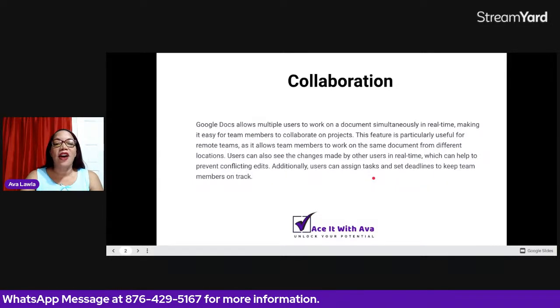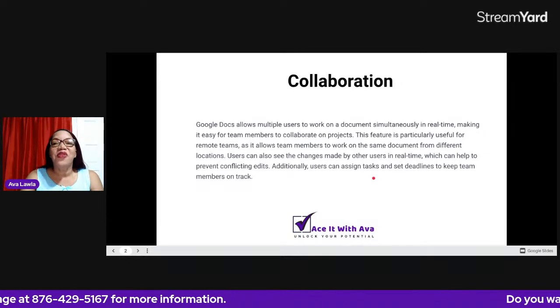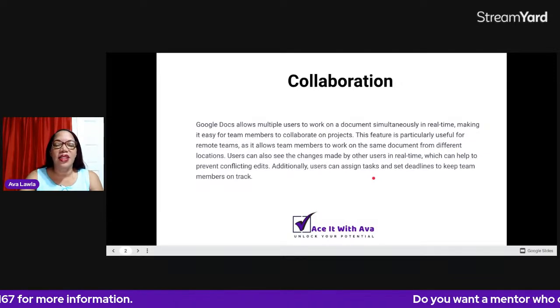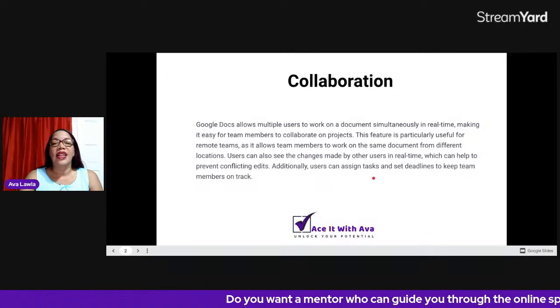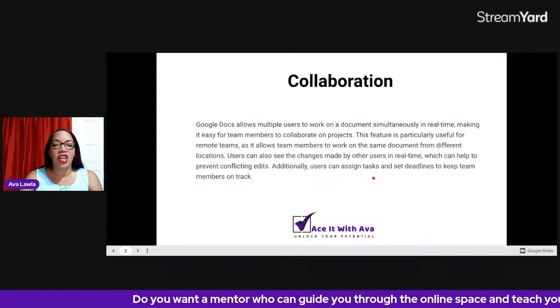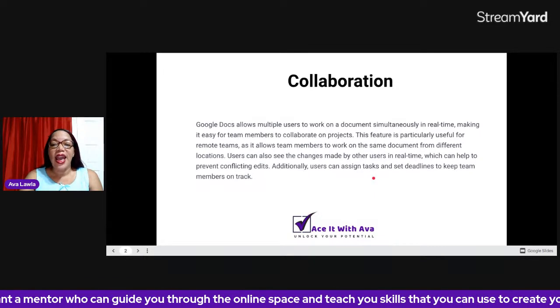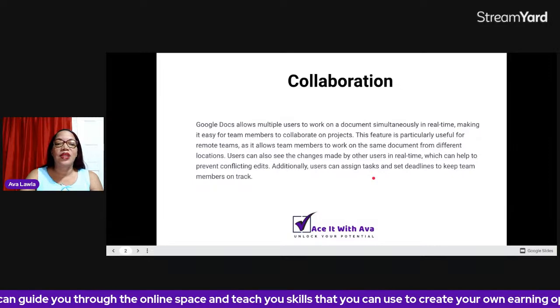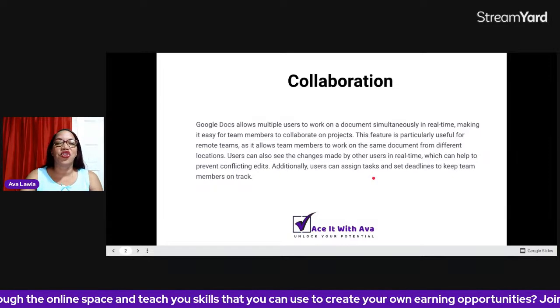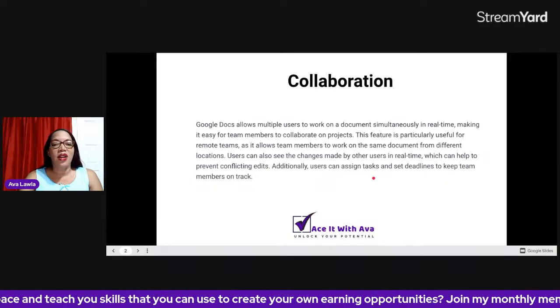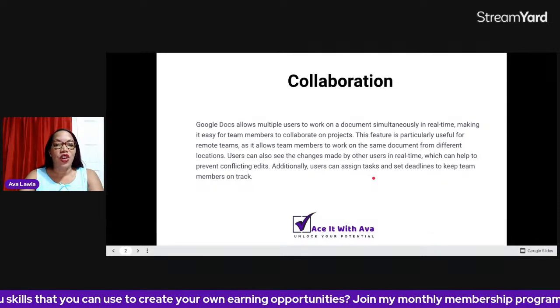And this helps you to prevent conflicting edits, because you may be making the same kind of changes and don't even realize because they're in a different document. And it helps you to better keep track of any changes being made. So additionally, users can assign tasks and set deadlines to keep team members on track. So let me show you how the collaboration tool actually works.